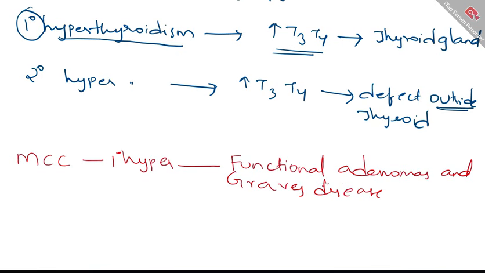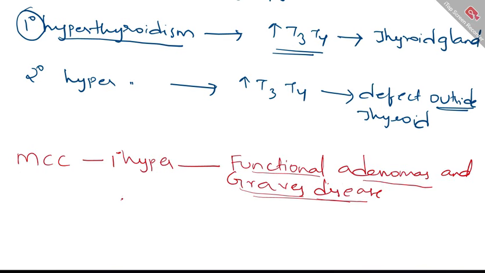When you are discussing very developed countries, Graves disease is the predominant thing. Few textbooks also say functional adenomas, but I would say, depending upon the option, go with Graves disease more than adenomas. That is one thing you need to know about the most common cause of primary hyperthyroidism.